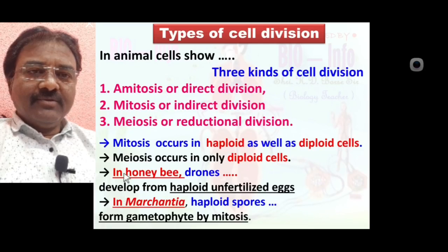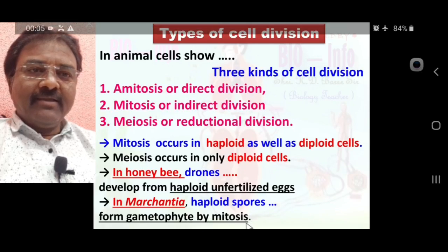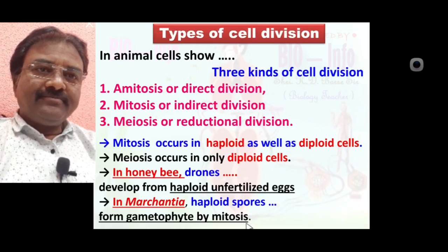These two questions are most important to note here. Honeybee drone develops from haploid unfertilized egg, while in Marchantia haploid spores form gametophyte by mitosis.